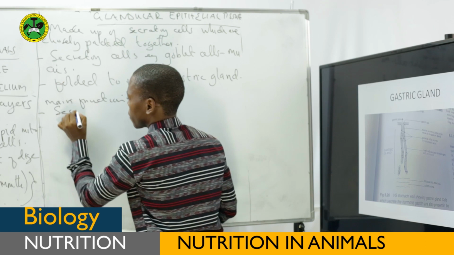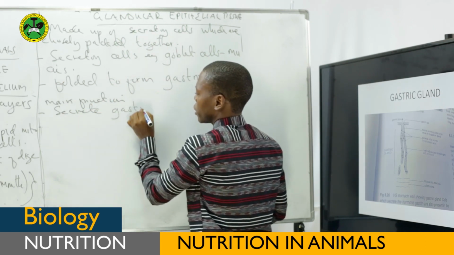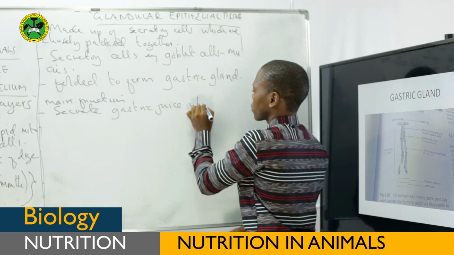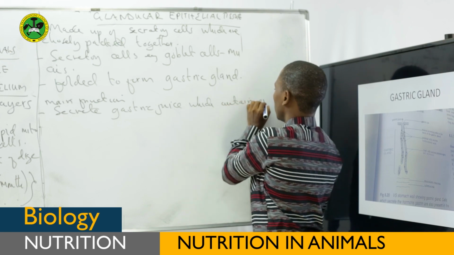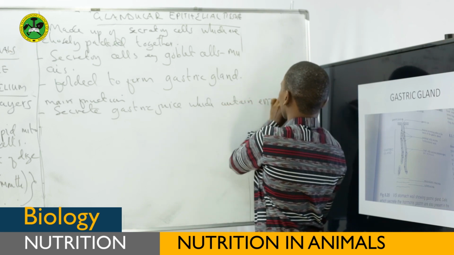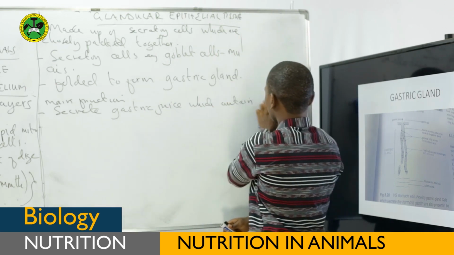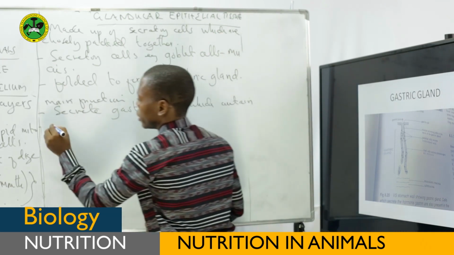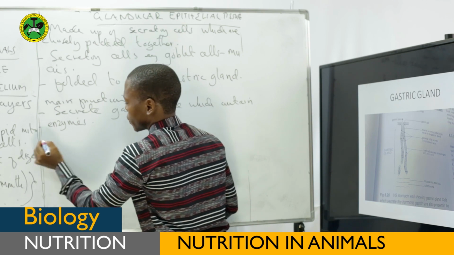To secrete gastric juice, which contains enzymes.